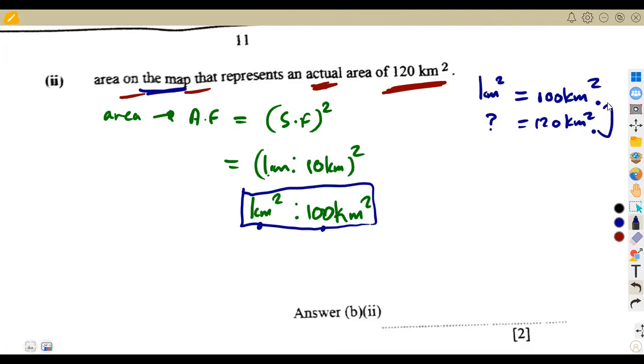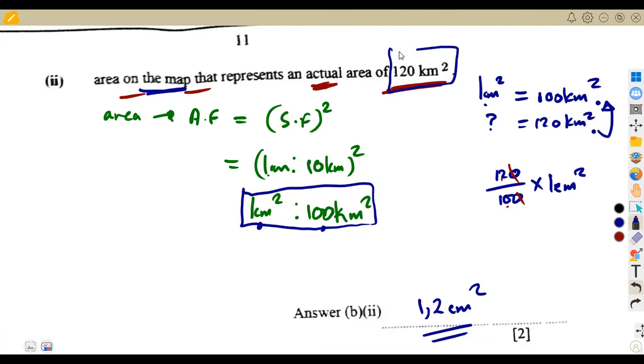So it's a simple proportion. It's going to be this over this times 1 square centimeter. So it's going to be 120 over 100 times 1 square centimeter. So this one cancels, 10 into 12, that's 1.2. So it's going to be 1.2 square centimeters. So it means on the map, guys, we see 1.2 square centimeters. But on the ground, what are we seeing? 120 square kilometers. It's a proportion.